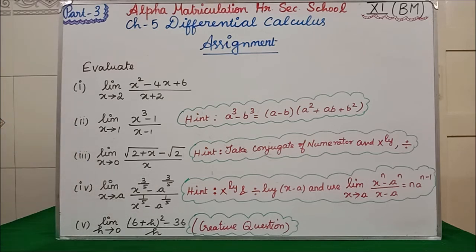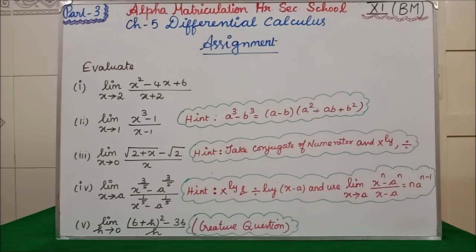I told you in the exercise problem, if you are getting 0 immediately in the denominator, it will become infinity. So you have to think about what we did in the same model, in exercise 5.2, first question, fourth subdivision.